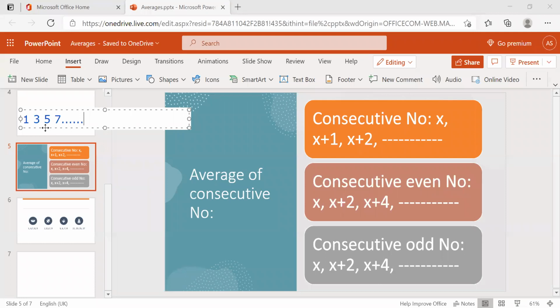Now, why am I talking about consecutive numbers, consecutive even numbers and consecutive odd numbers? Because finding the average of these types of series is much easier. We have a simple technique: the average is exactly the middle number of the series. The middle number of the series is the average of the numbers. See, we'll look at an example.